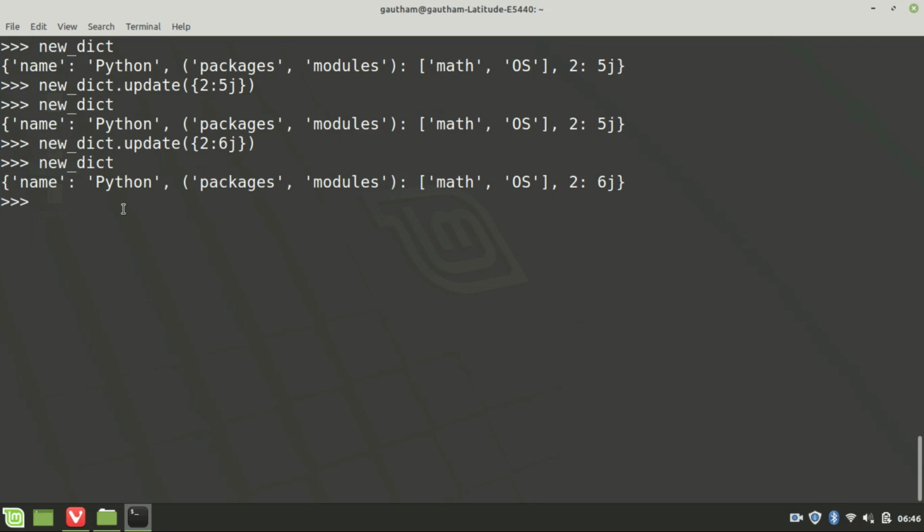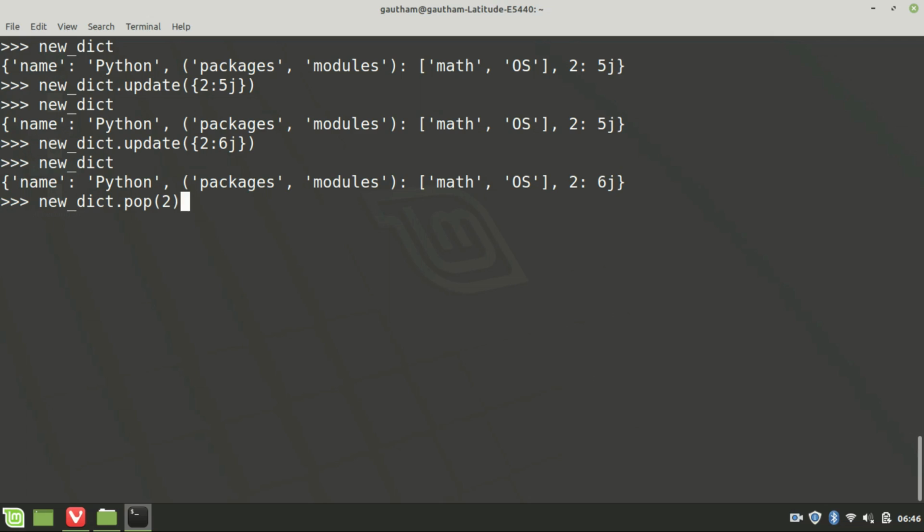So if I want to remove any value from a dictionary, I can say new_dict.pop(). If you do not give any argument, this will throw an error. This takes one compulsory positional argument, which is the key of the dictionary that you want to remove.